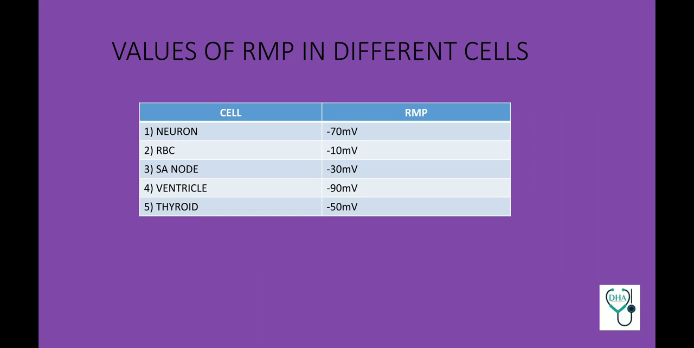Now, two important tables to know. First, values of resting membrane potential in different cells. So there are 5 cells whose resting membrane potential you need to know. First, neuron minus 70 millivolt, red blood cells minus 10 millivolt, SA node minus 30 millivolt, ventricle minus 90 millivolt, and thyroid, which is minus 50 millivolt. Any one of the 5 could be asked as a direct question.